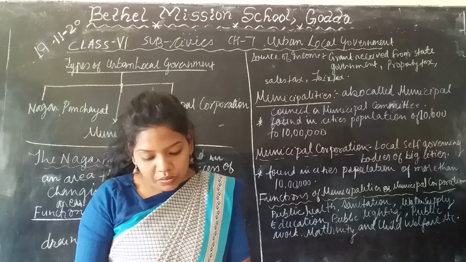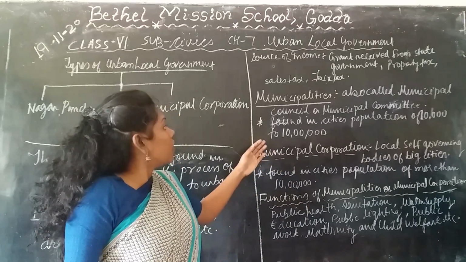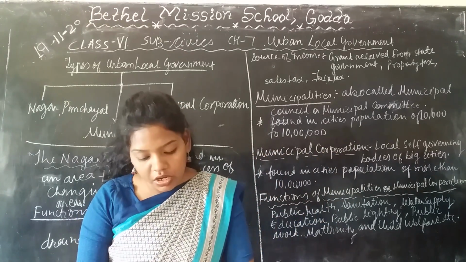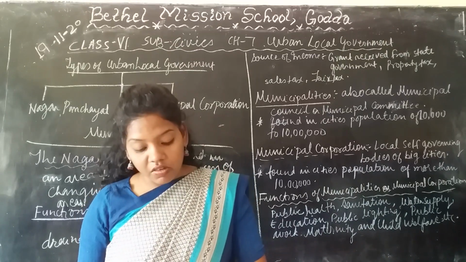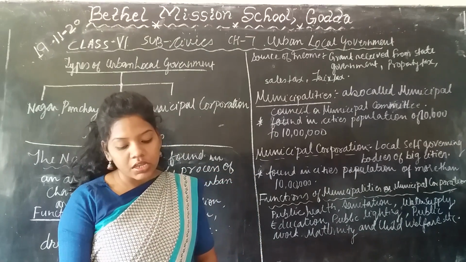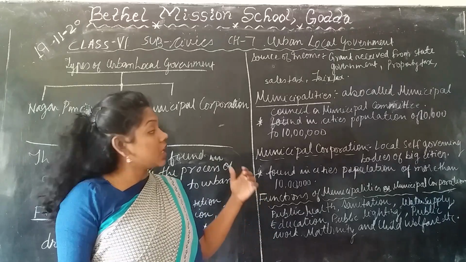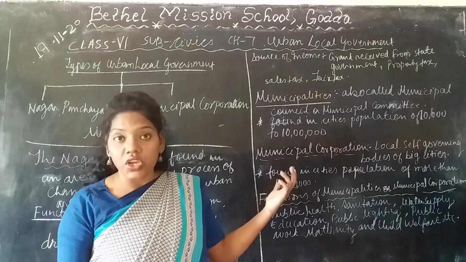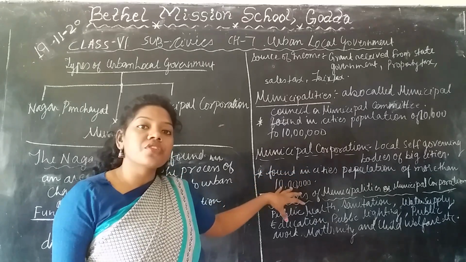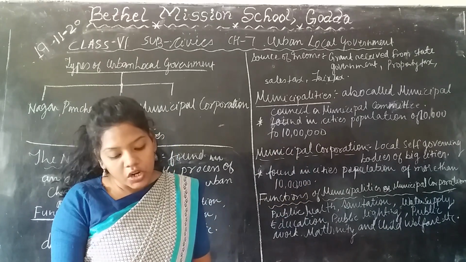Okay, next. As in the municipalities, this municipal corporation also has permanent officers, like the state governor, executive officer, then the municipal commissioner, and then there are different executive officers for different areas like healthcare and education. So these kinds of permanent officers are also present in the municipal corporation.